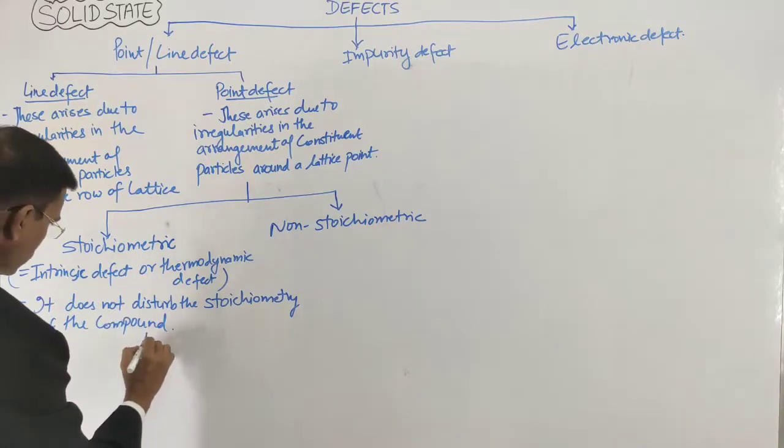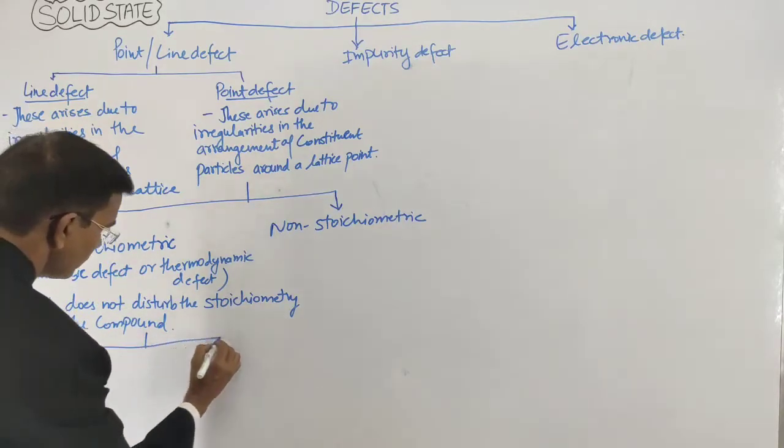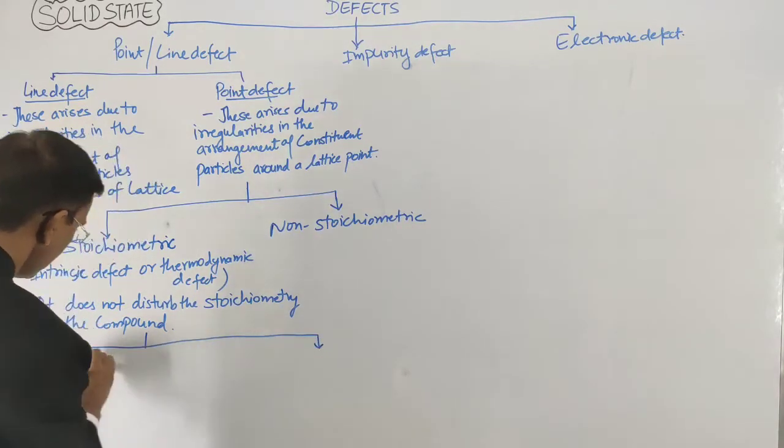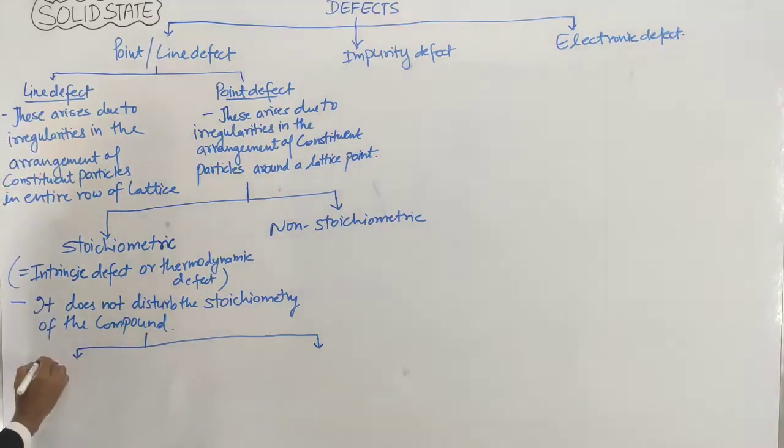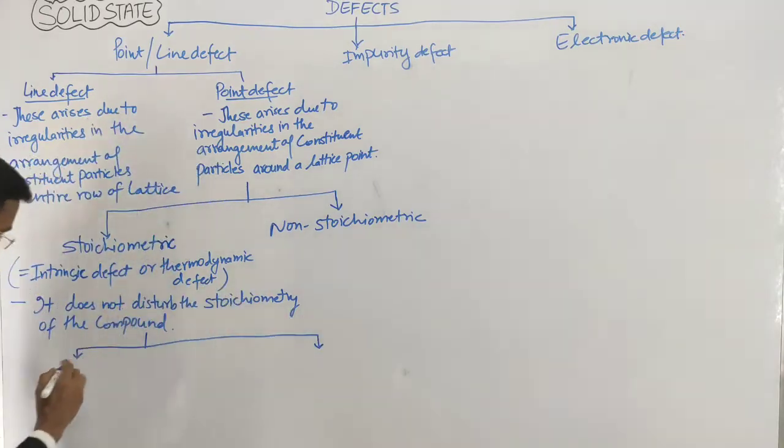These are of two types: in ionic compounds and in non-ionic compounds.